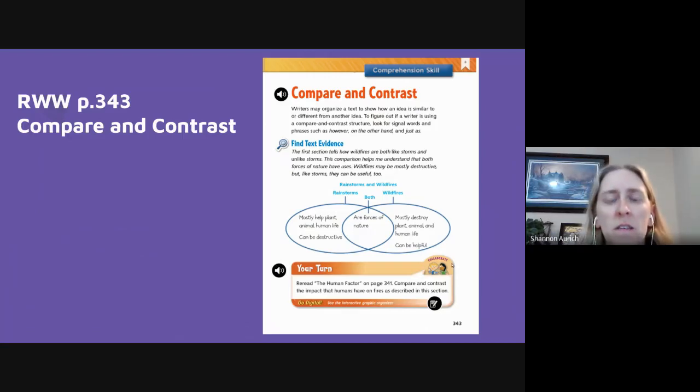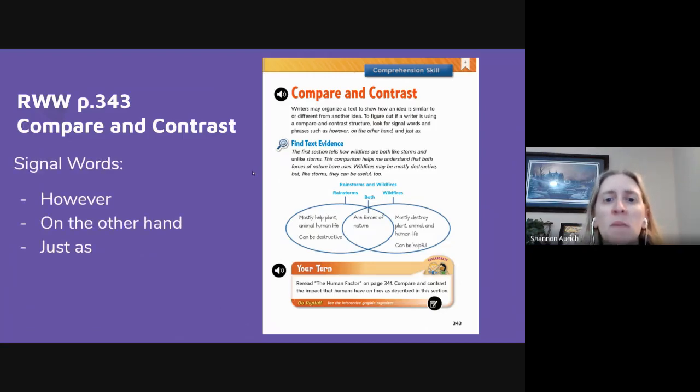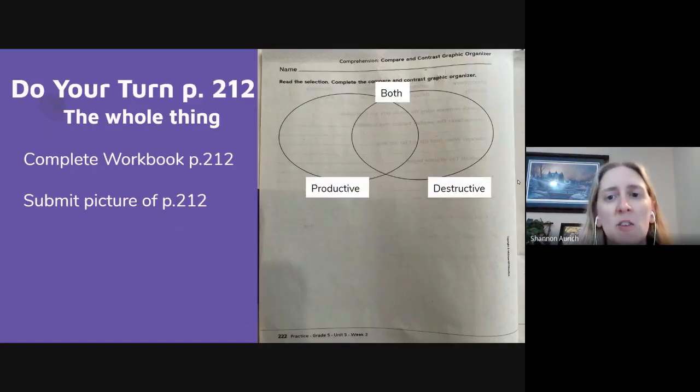All right, so in summary, we have some signal words that help you know when you are reading if the author is making a comparison or contrast. They might use a word or a phrase like however, to show a difference. They might use a phrase like on the other hand to show a difference, or they might use the phrase just as to show a comparison, how things are alike. So be on the lookout as you read through text, especially expository text.